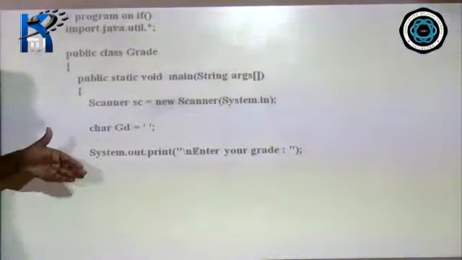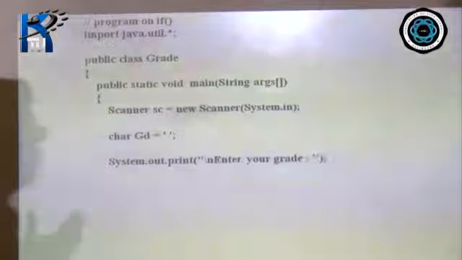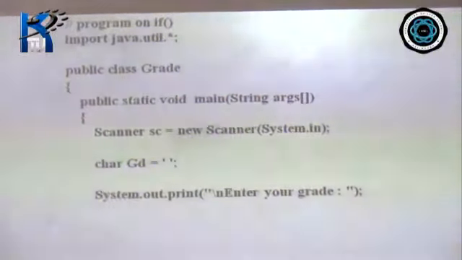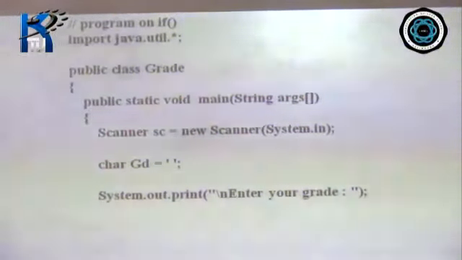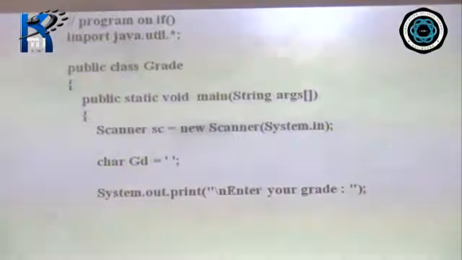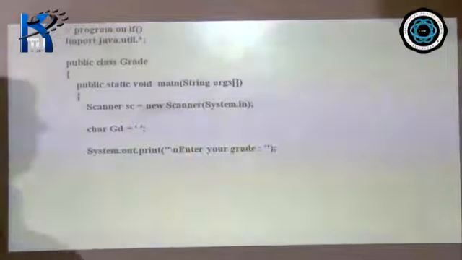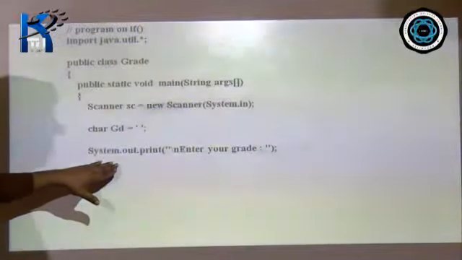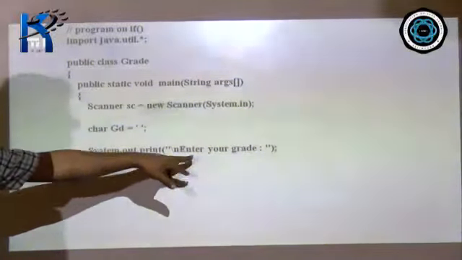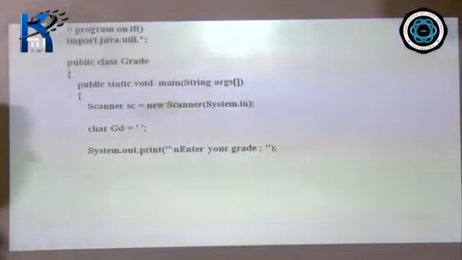Now remember, our program is supposed to be interactive. We need to tell our user what is expected from them. So our program should display a remark to the user telling him or her to enter the grade. So to display anything, we use system.out.print. So system.out.print \n, enter your grade. \n is an escape sequence character.